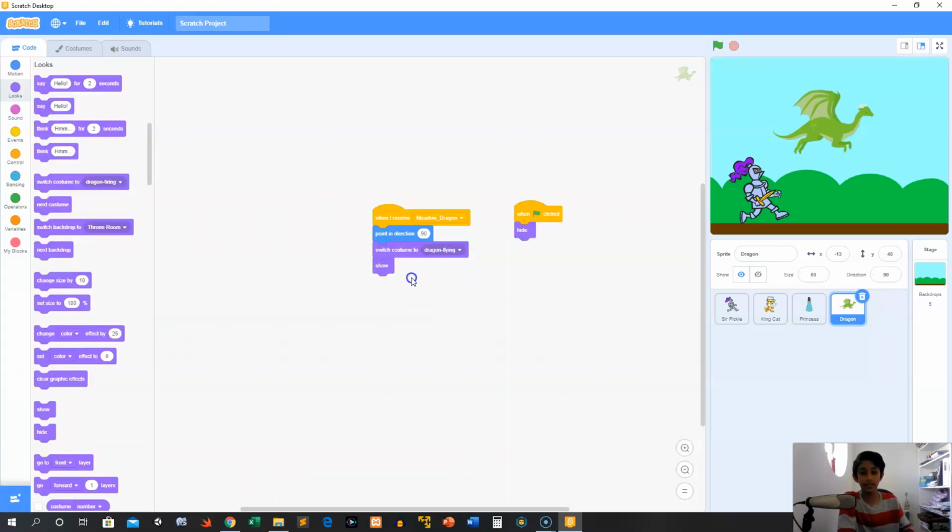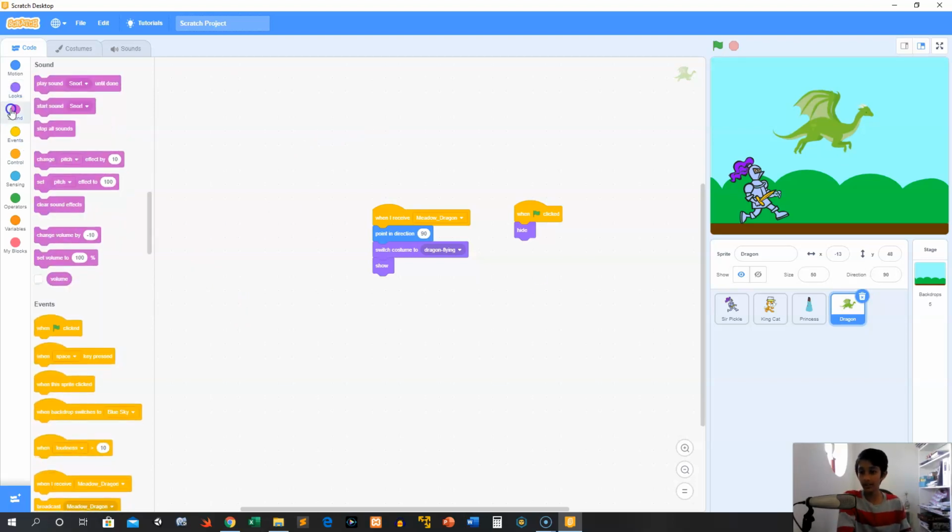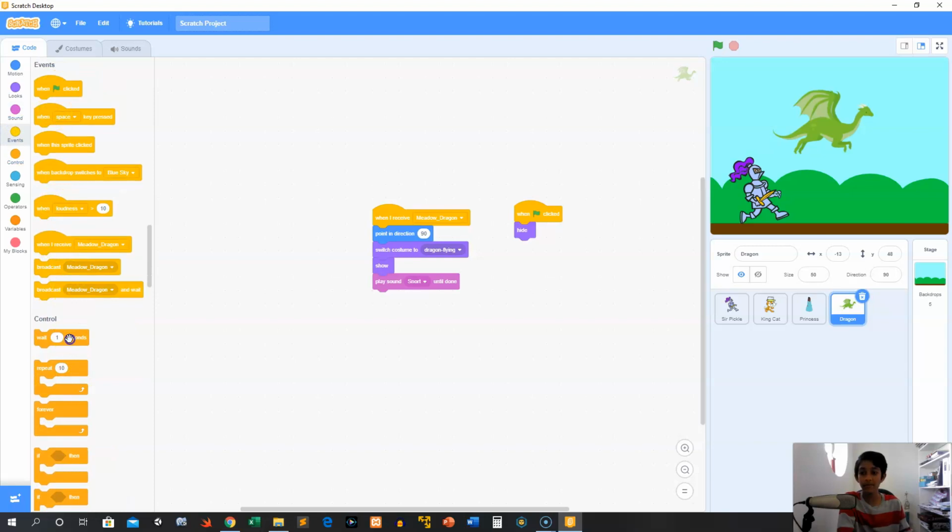So it's going to be there, and he's going to play our sound. Once we do that, we're going to go to sound, and we're going to play sound snort until done. What a wonderful day. And it appears. Alright, I think I also do want to wait about half a second, so we're going to put wait 1 second, and then change that to 0.5. Now he'll wait a little bit.